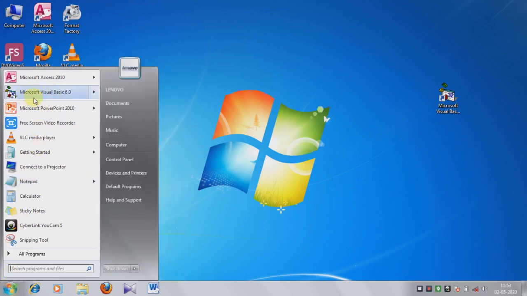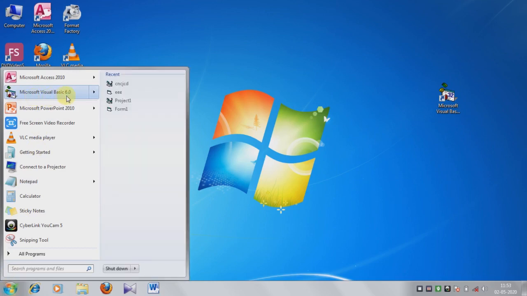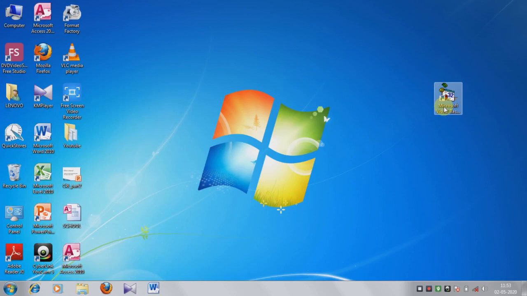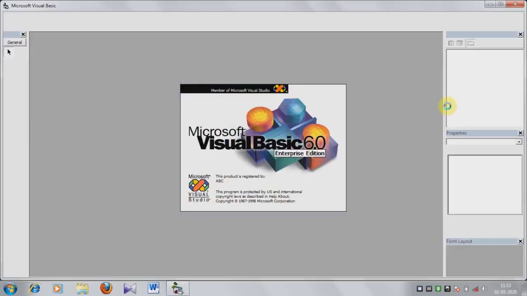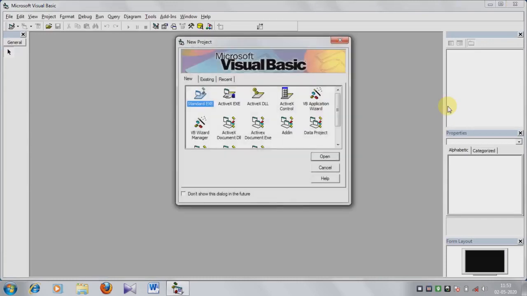See, Microsoft Visual Basic 6.0. This is the version, Microsoft Visual Basic 6.0. You can open it from here. I am opening from here. Double click on it. This window appears on the screen.